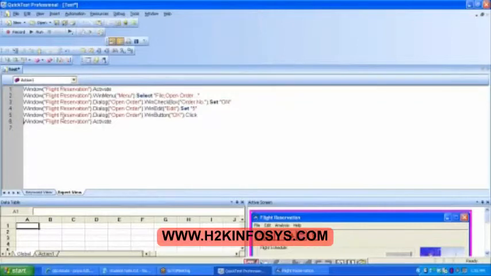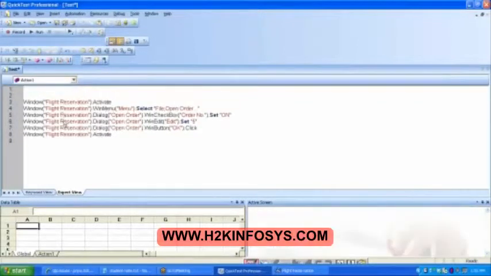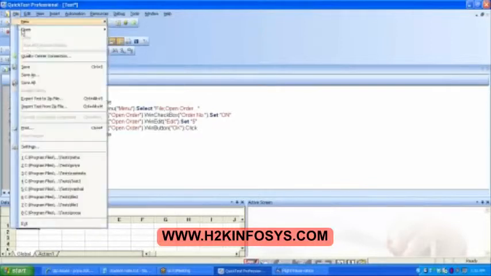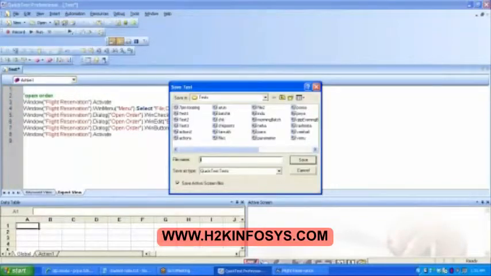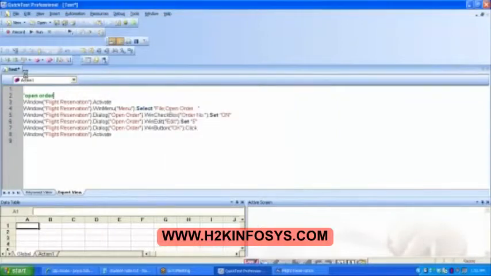I have recorded only open order. I did not record login, neither did I record logout. Why did I not do it? Because I will be calling from the file number 1, that is from Neha. Let's save this file. Go to file, save it as. I'm saving it. So this is saved.